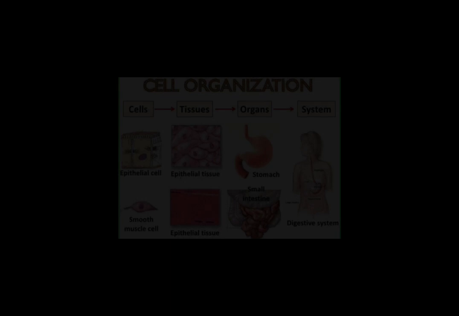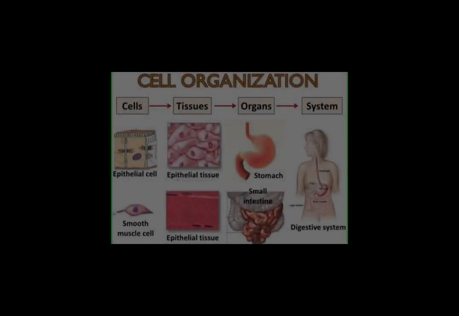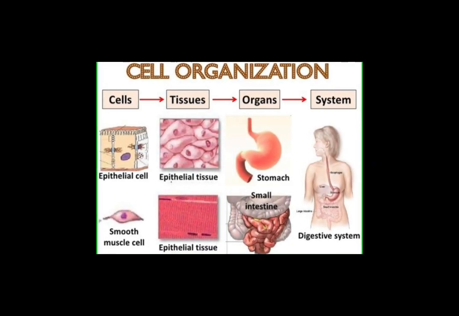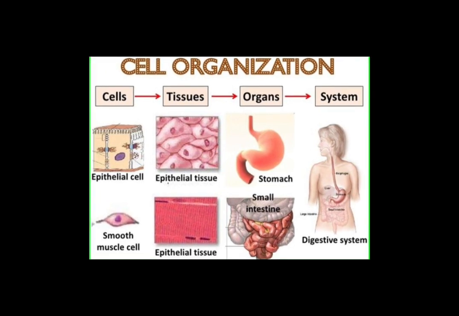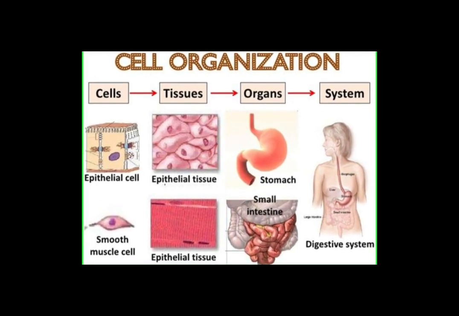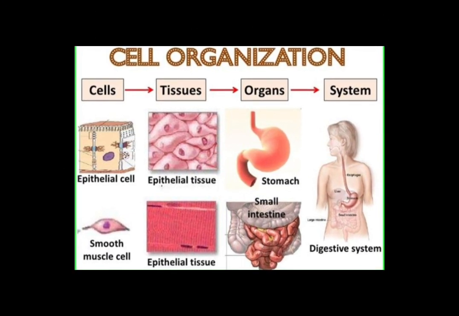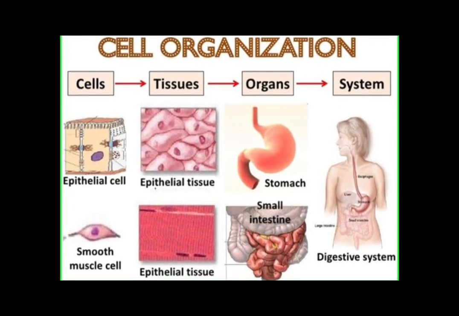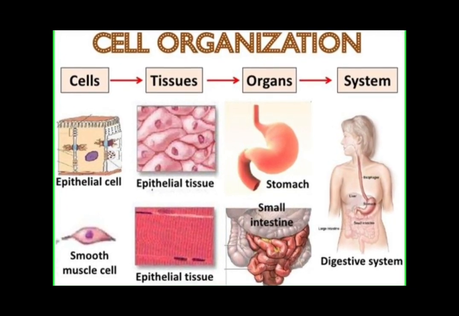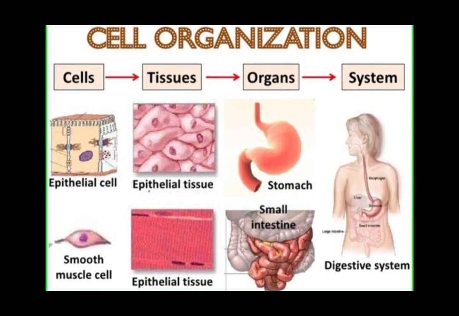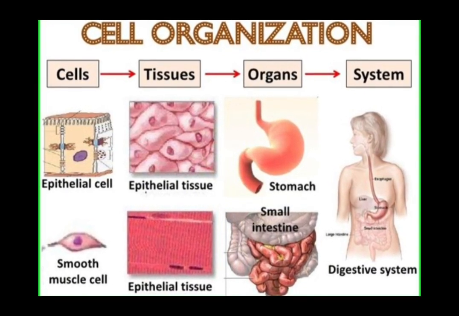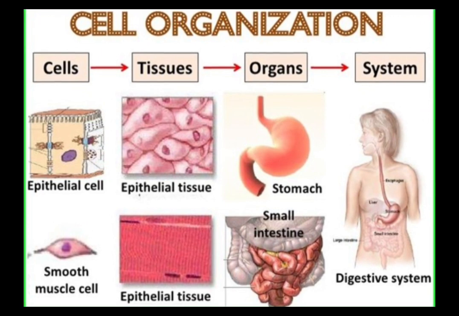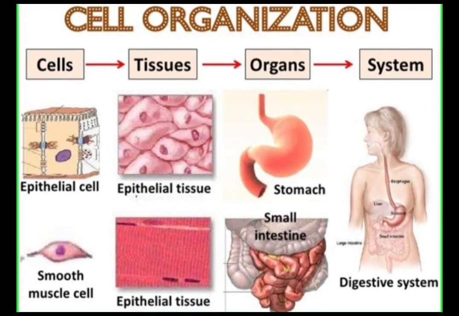A system can be defined as organs, tissues, and cells working together. This definition suggests that in order for a system to function properly, there needs to be coordination and collaboration among different components of the body. This explanation aligns with the understanding that systems in the body, such as the respiratory system or the circulatory system, are composed of various organs, tissues, and cells that work together to perform specific functions.